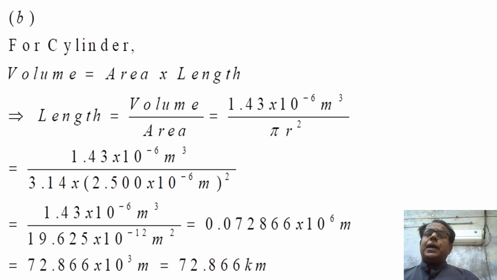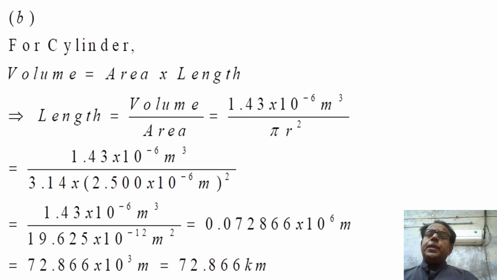So length will become alternatively equal to 1.43 into 10 raised to the power minus 6 meter cube over 19.625 into 10 raised to the power minus 12 meter square.